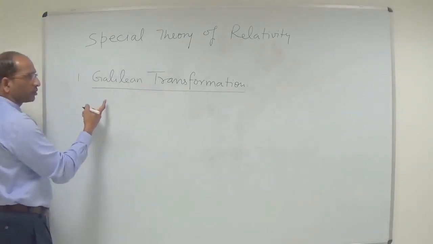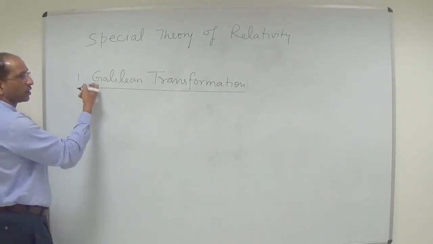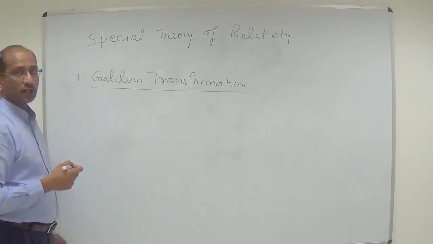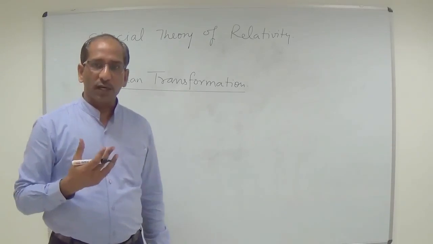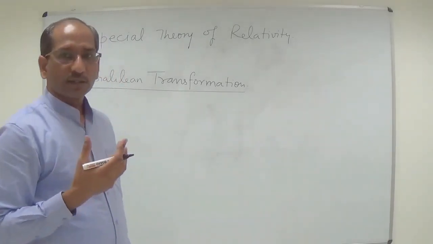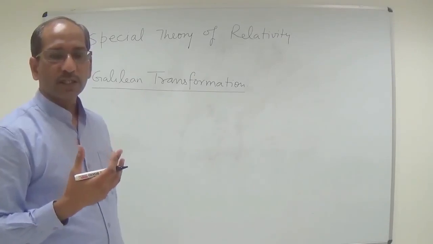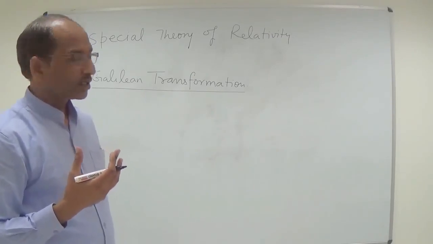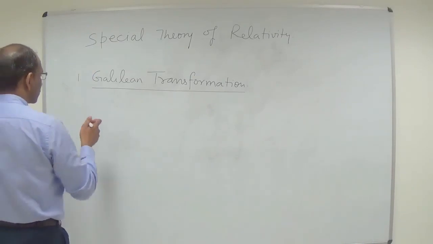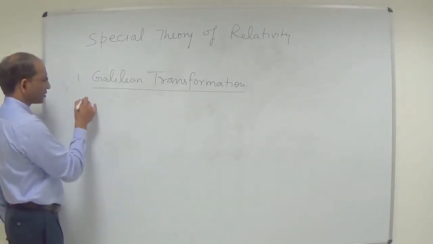Before we proceed into the special theory of relativity, there are some basic fundamentals, some scientific words related to it, and their information is a must. First of all, number 1, frame of reference.